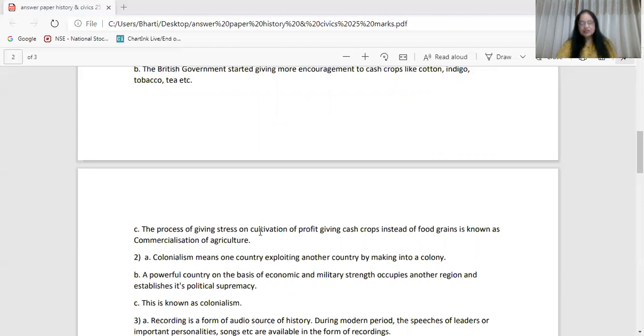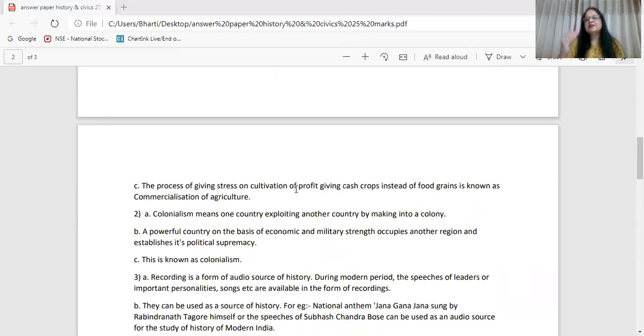Second is explain concept of colonization. Again, you can start adding concept of colonization. Colonialism means one country exploiting another country by making it into a colony. A powerful country on the basis of economic and military strength occupies another region and establishes its political supremacy. This is known as colonialism.